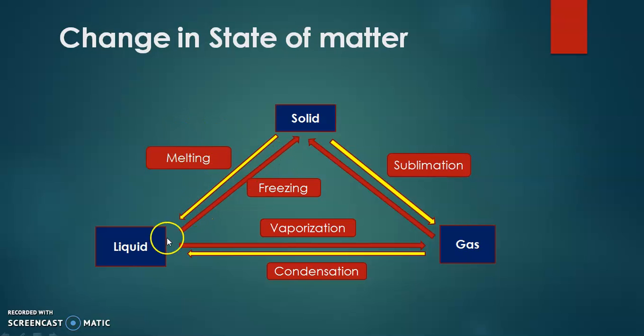Okay, now second, the liquid is converted into the gaseous state by vaporization. Vaporization is a change in the state or form from liquid state to gaseous state. When the substance is heated, its particles begin to go faster and faster. So there is a great attraction of the particles around them, so they release completely and become a gas.